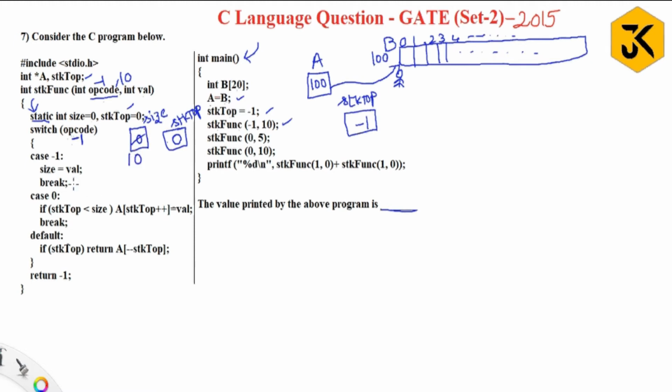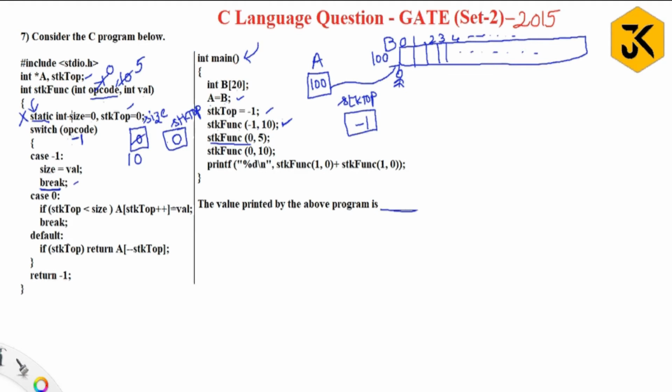Then immediately they have written a break statement. Break means we will completely come out of the function. That is the meaning of this. If they hadn't written break, then it would continue executing the next cases based upon the condition satisfied. So with break, we come out of the block. Okay, fine. Yes, I have come out, and the next statement it is going to execute is stk function of 0, 5. Again they are passing the values 0, 5. When they pass 0, 5, yes, we move inside the function.